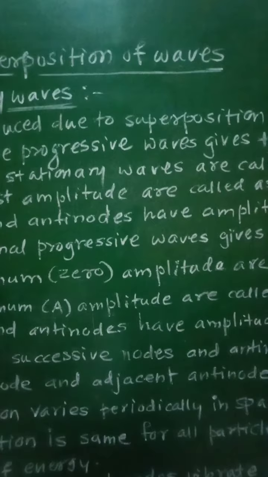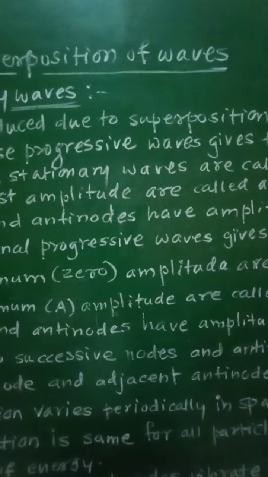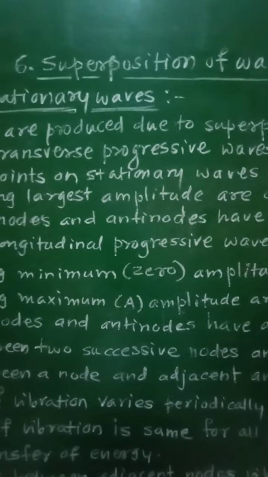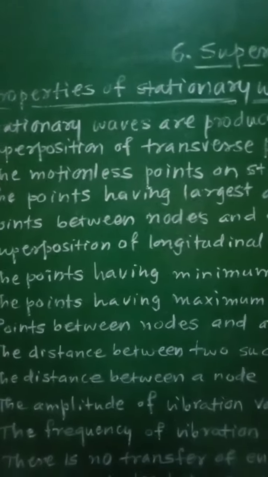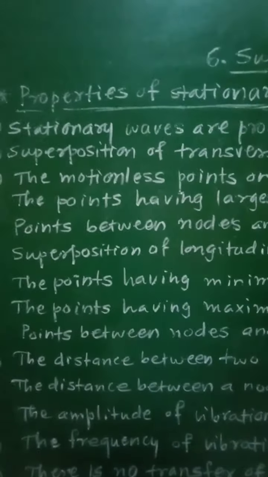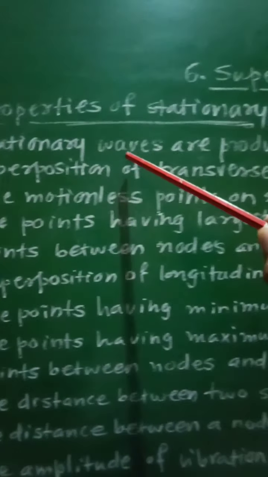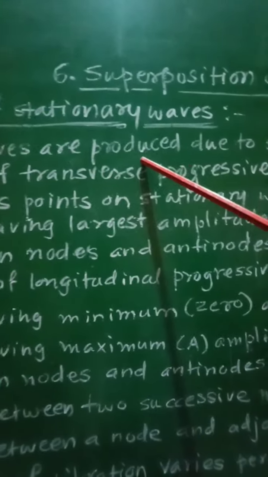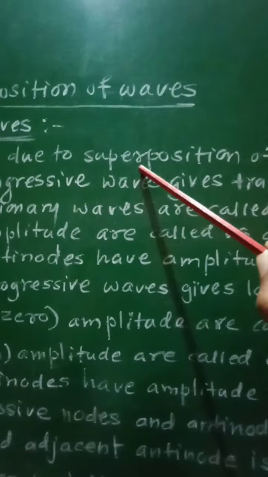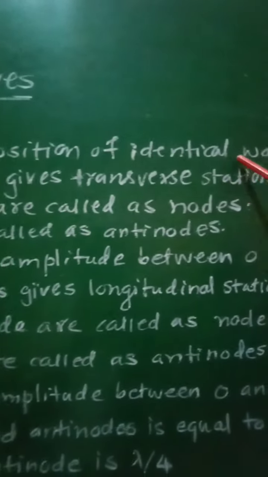Class 12th, subject physics, 6th chapter, superposition of waves. From this chapter, let us see the properties of stationary waves. First property, stationary waves are produced due to superposition of identical waves.